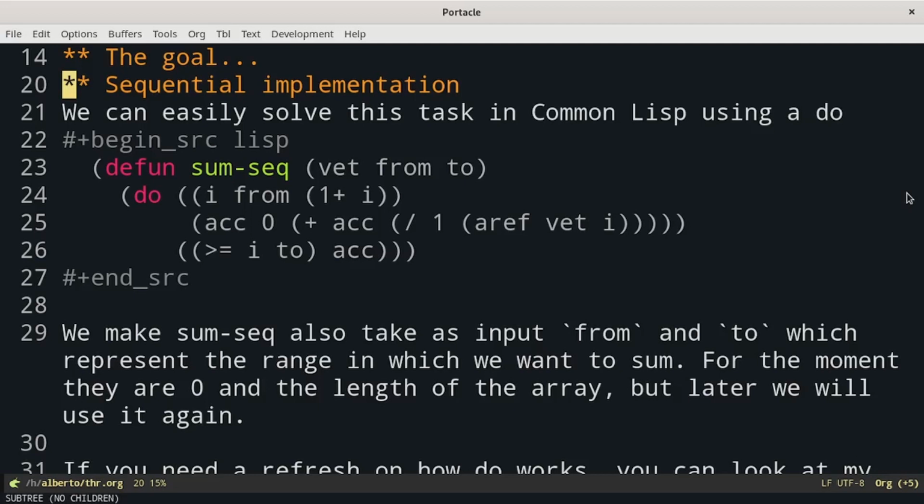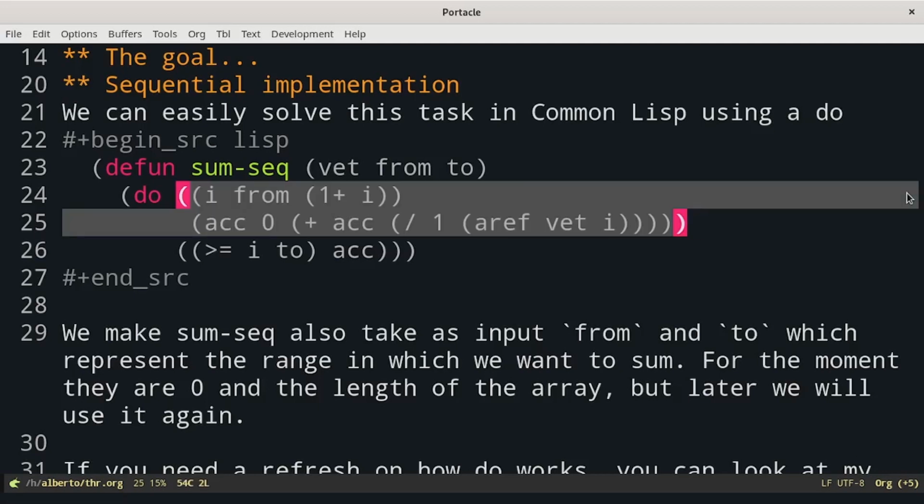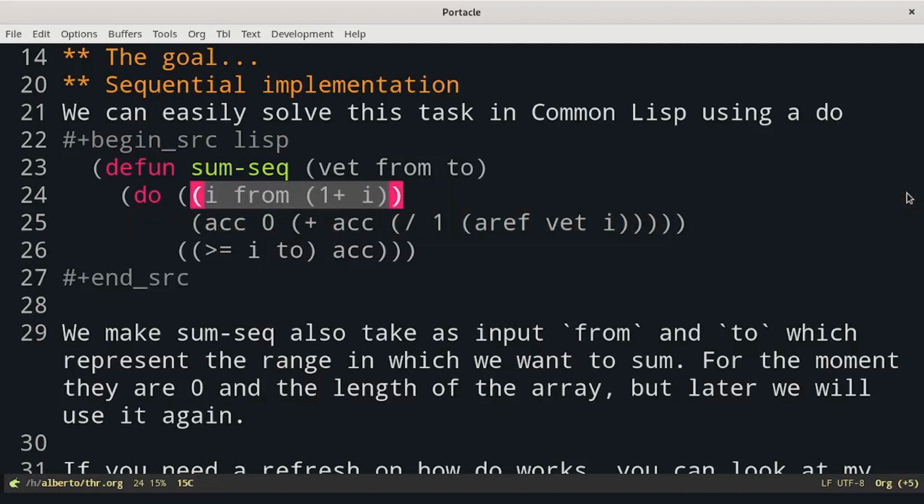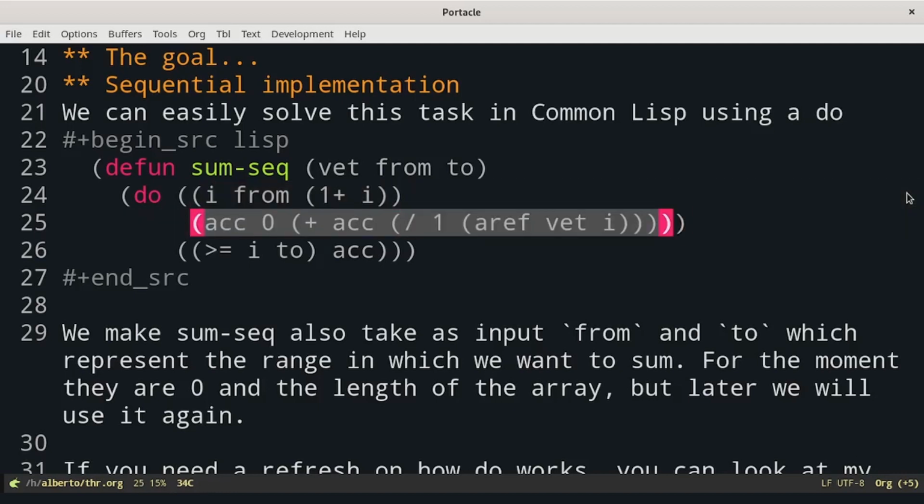The first argument of do is the list of variables. In this case, we have two variables. The first one is i, which goes from start, and at each iteration is incremented by 1. Then we have the accumulator, which starts from 0 and each time is incremented by the value 1 over the value of the vector at position i.